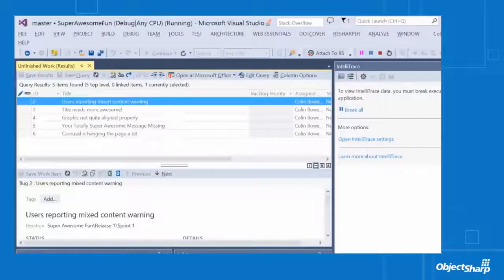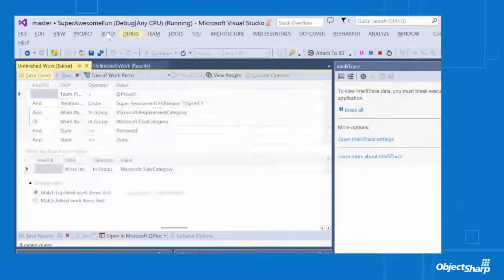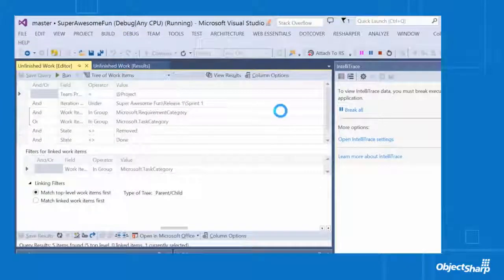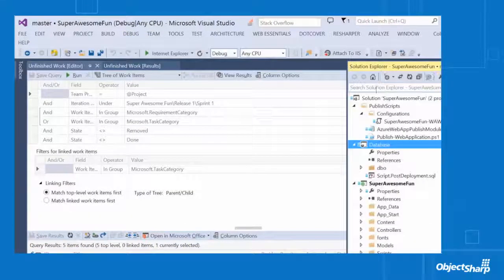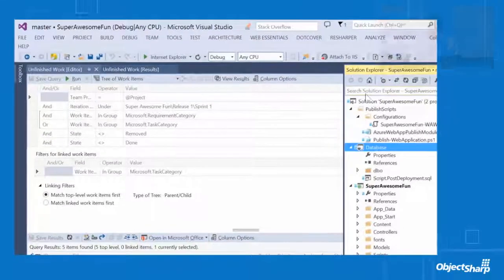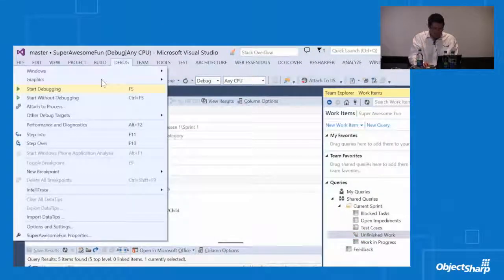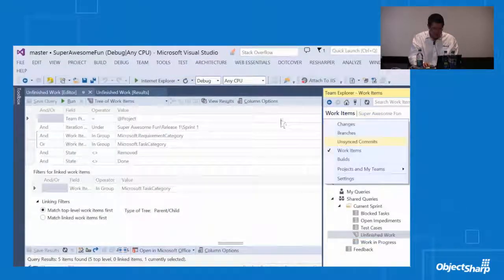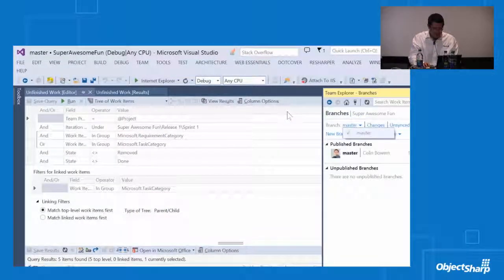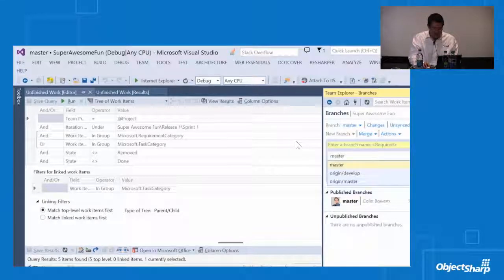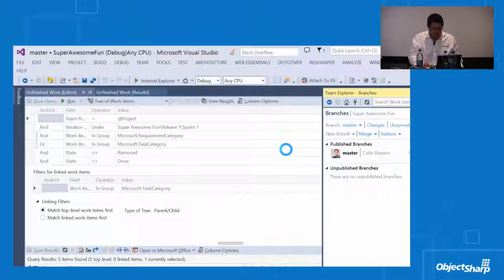Oh, actually, hang on. Sorry, I noticed I pulled down the wrong branch, so the bug's not showing here. Because I'm a Git guy, I apologize. My panic over connectivity caused me to do some silly things, and I didn't notice I pulled down the wrong branch. But let me show you something for all you Git folks out there. We've got full-on connectivity, we can pull down branches, and you can operate in a Git flow workflow, no problem, along with your Visual Studio counterpart.